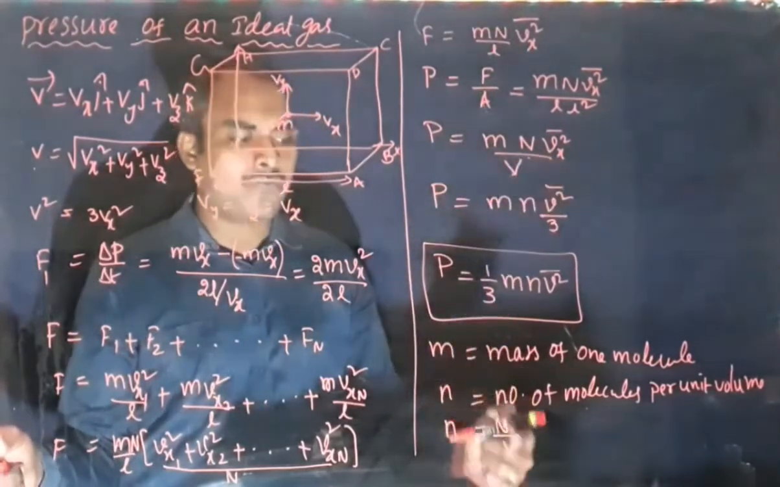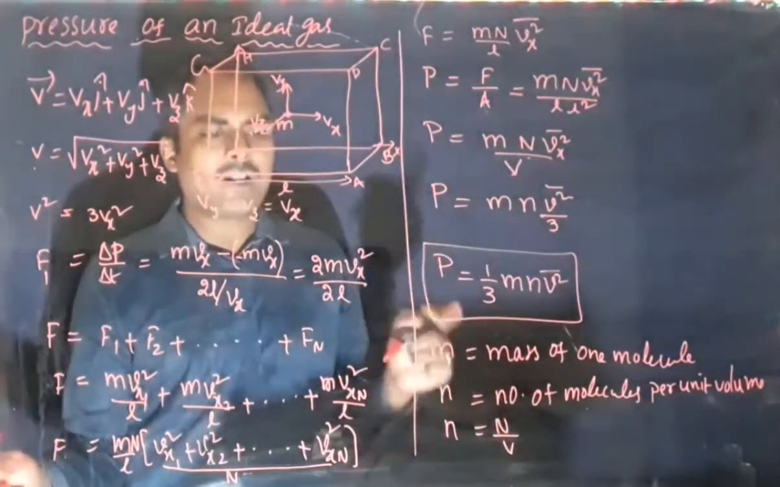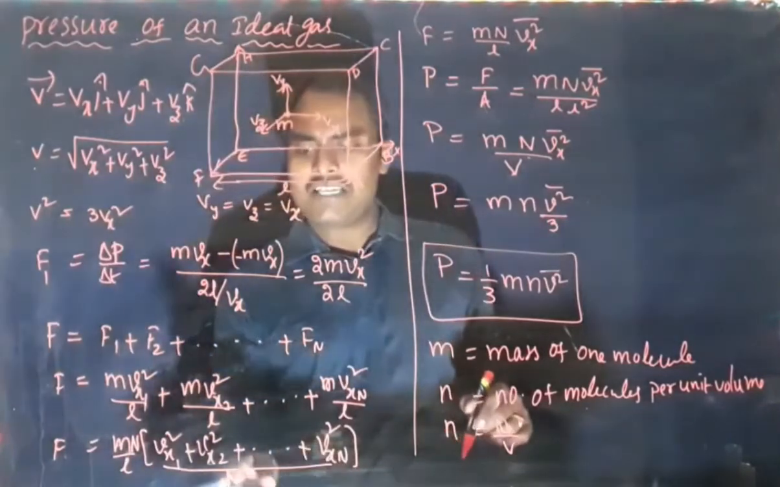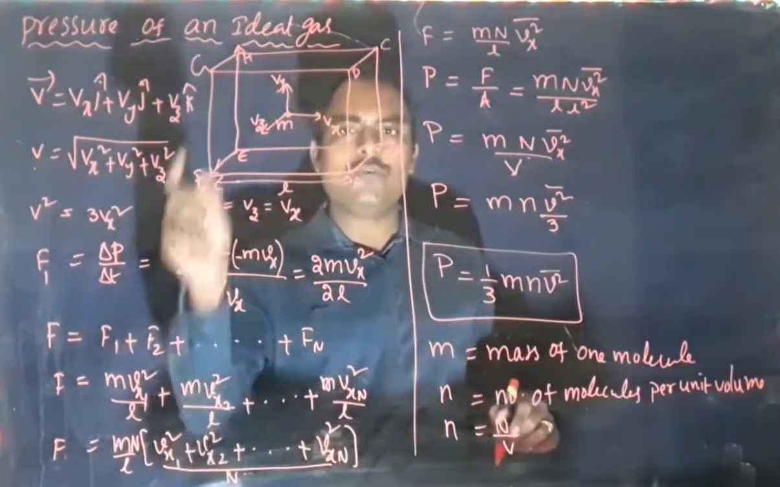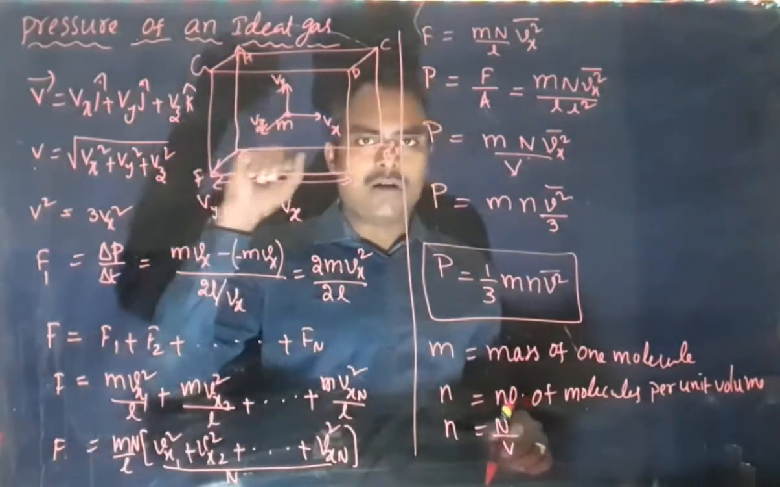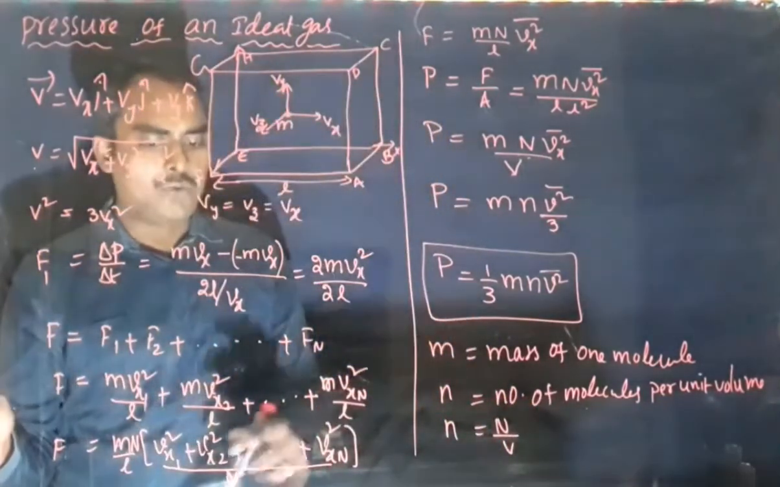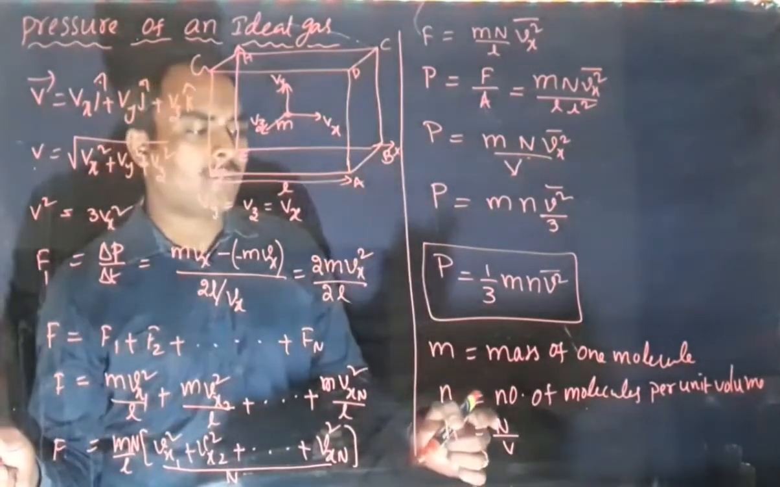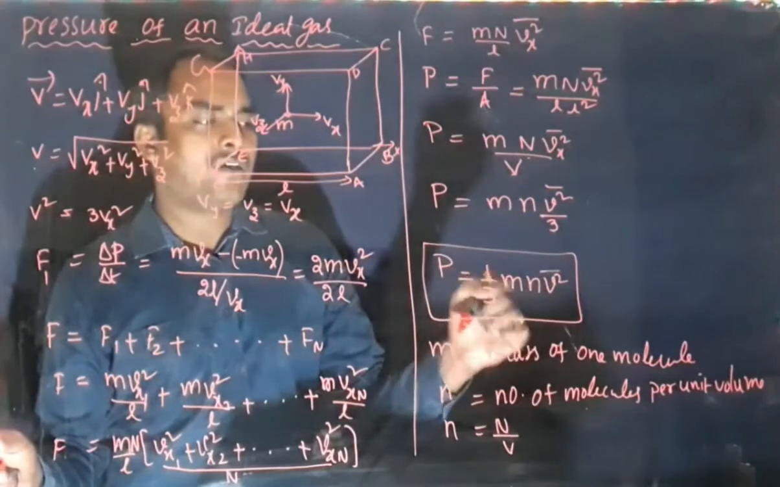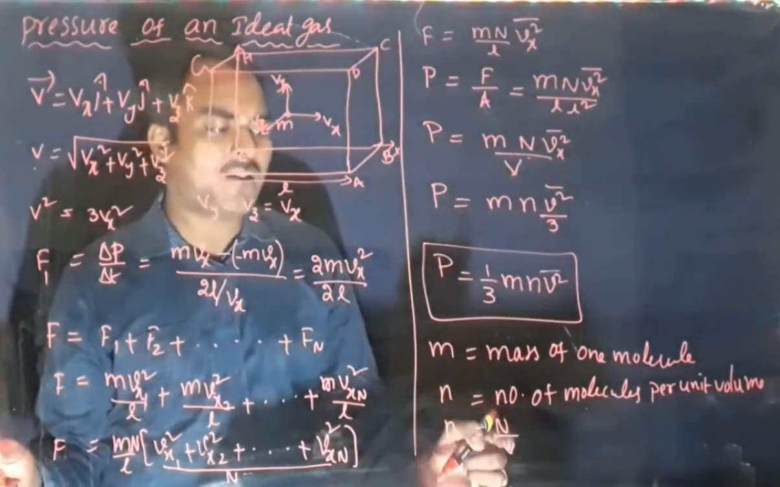So capital N upon V. What is capital N? Number of molecules. You see here we wrote N, so 1, 2, 3 and so on up to N. So N molecules are there here. So the force acting due to N molecules we wrote here. Then the pressure due to all the molecules has the formula 1/3 mnV square bar. Small n is capital N upon V.